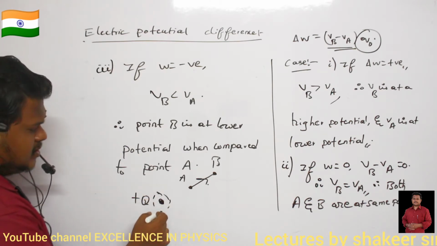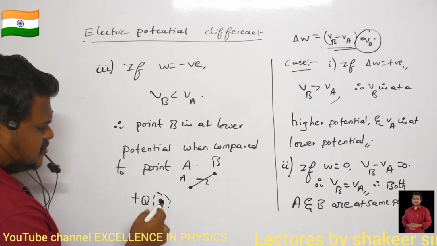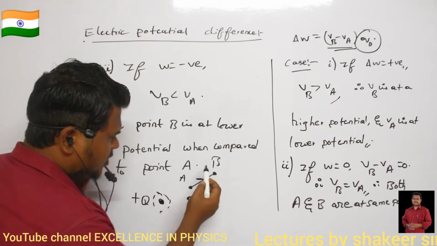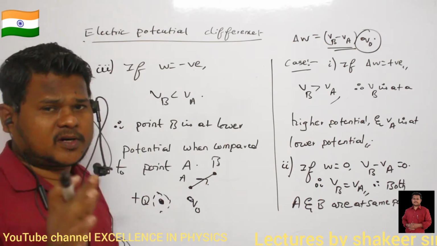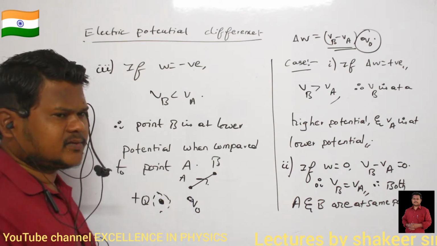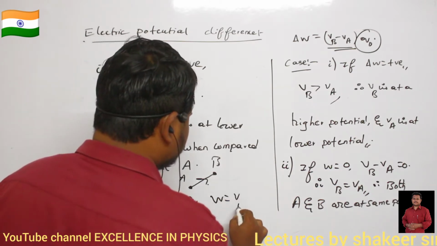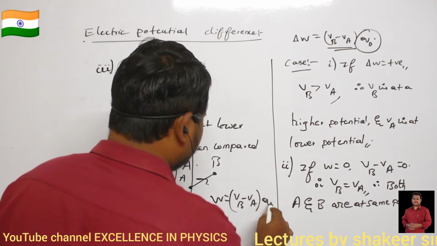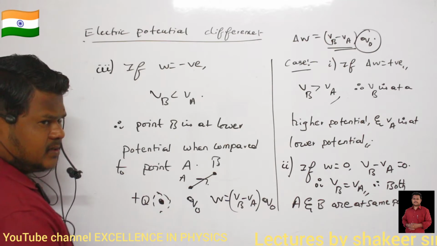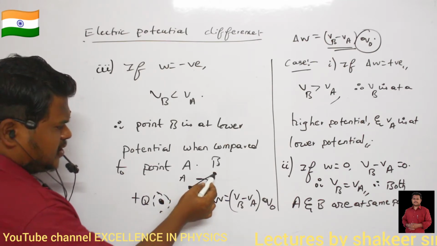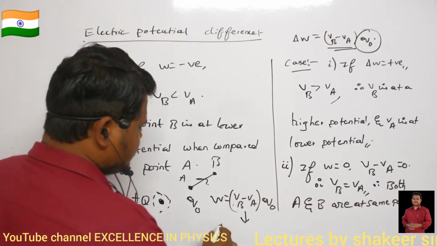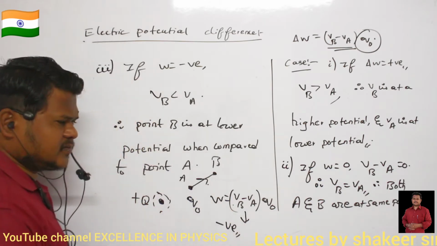And point A and point B, they are present in the electric field of this main charge. So I am moving a test charge Q0 from point A to point B. So my work done, will it be positive or negative? That is the question. Work done will be definitely negative. Why? Because work done is equal to (VB minus VA) into Q0. And point A or point B, which one is at higher potential? Definitely point A is at higher potential. Point B is at lower potential. So VB minus VA will be negative. So therefore work done also will be negative.